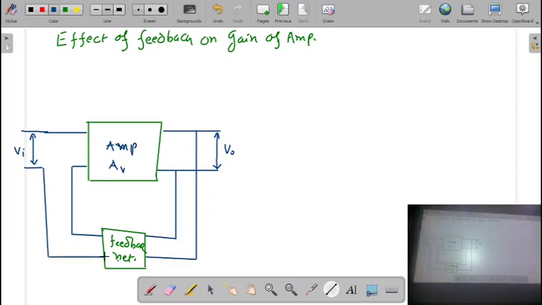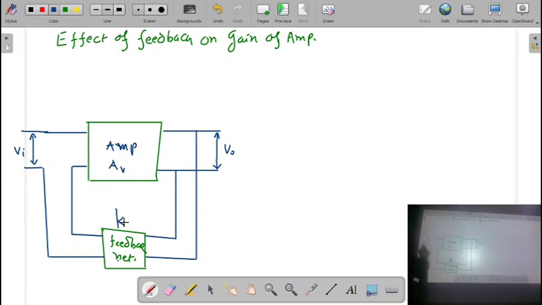Remember, this is one of the methods. What are the different methods, we will see later on. Today we just want to see what is the effect of the feedback on the gain of the amplifier. Okay. Now in this feedback network, we are selecting a value of the resistance so that my feedback factor is going to be K. Now K can be 1%, 2%, 5%, 10% like this.